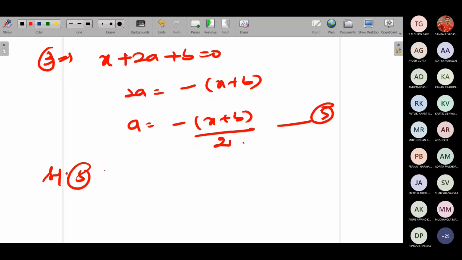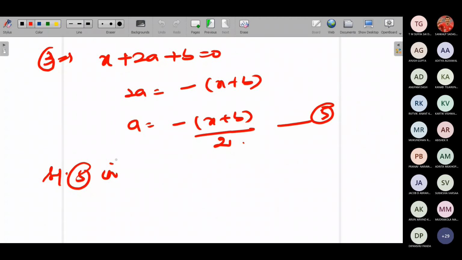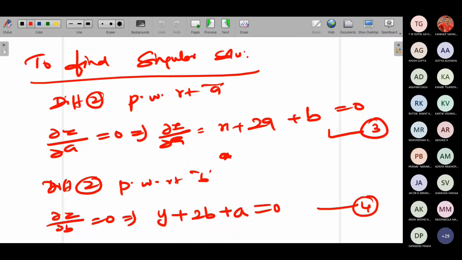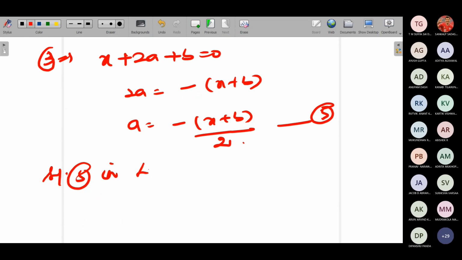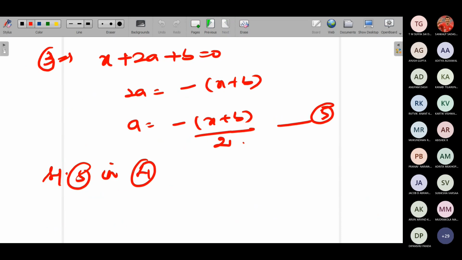Substitute 5 in any of the equations. Either you can substitute in 4 or you can even substitute in 3 itself and find the value of b. So I'll substitute in equation number 3. Even 3 or 4, anything you can substitute, right?